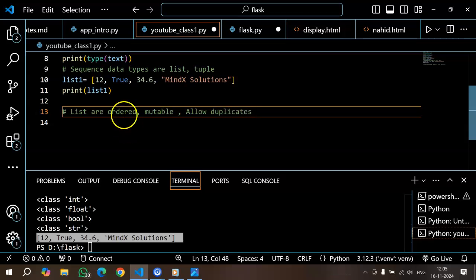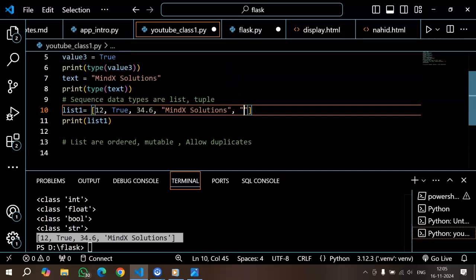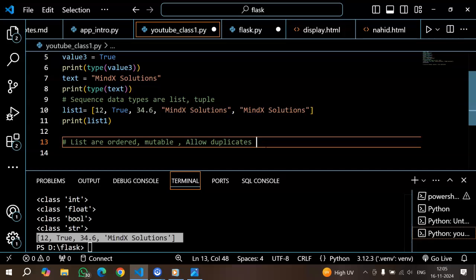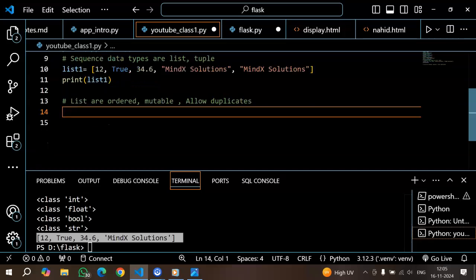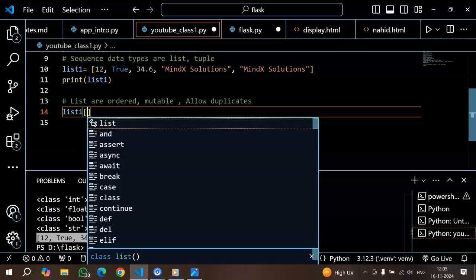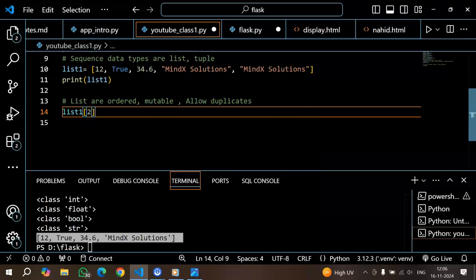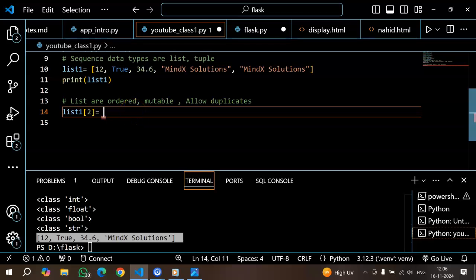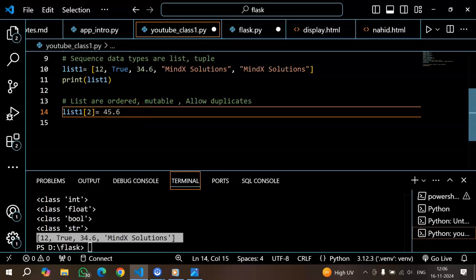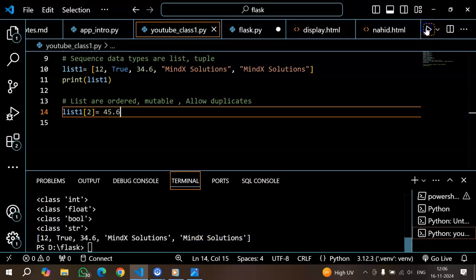Allow duplicates in the sense I can have another Mindx here. That's totally fine with lists. They do allow duplicates. We can access any element of the list using indexing. We can either add or remove or reassign an element of the list, like list 1 of 2 I'm reassigning to some other value 45.6. That's totally fine.